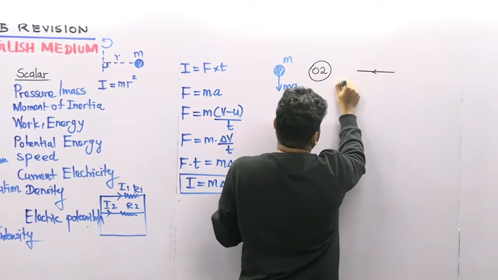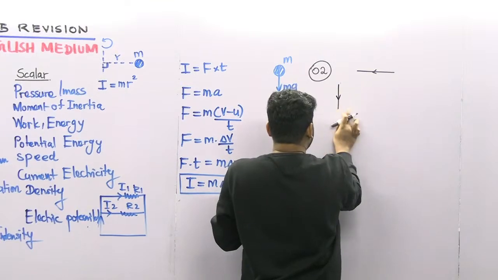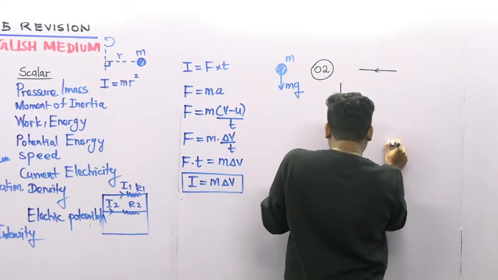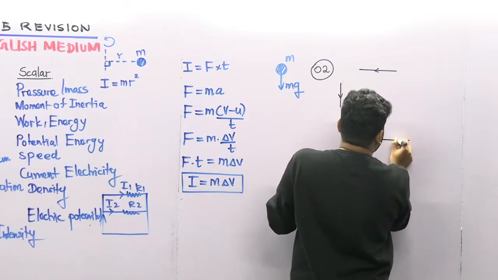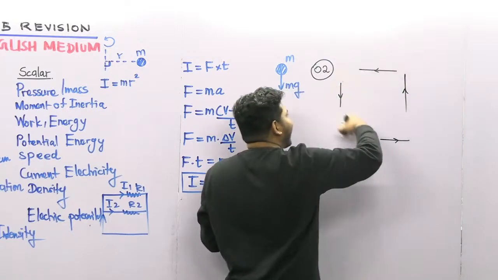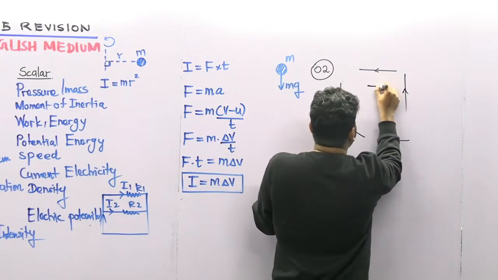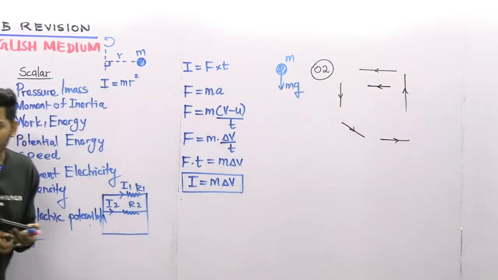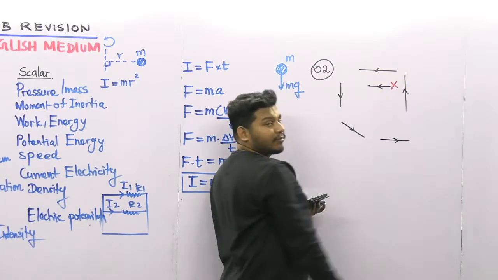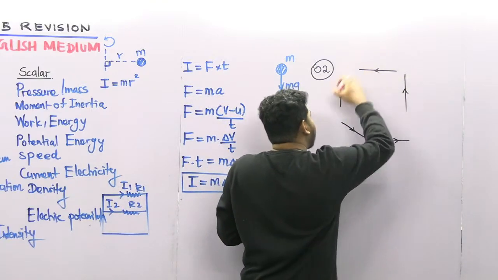One is here and the other one is here. The next one is here, one is here, and the other one is somewhere here, and the next one is here. So these are the 5 vectors. Please cut down or remove this vector in the question. Please remove this vector, guys. Okay, right. So I'm going to erase this one. So these are the given vectors.